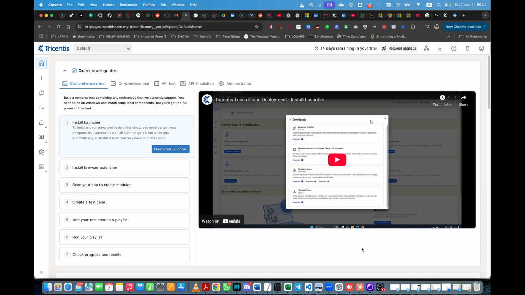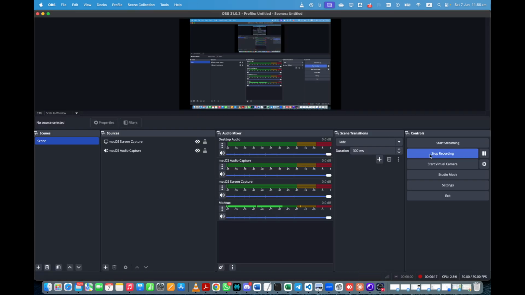So that's how we install TOSCA. It is browser based, so it's not an actual download as I was thinking, which is good anyway. I don't need to waste the hard disk space of my laptop. So let me stop recording now.